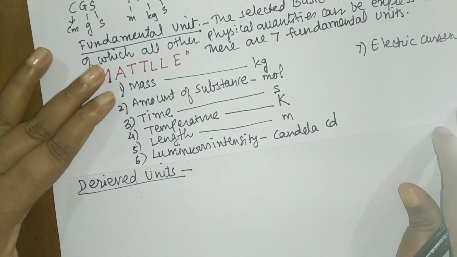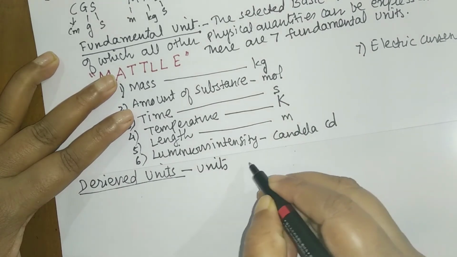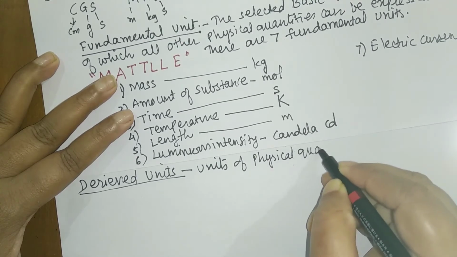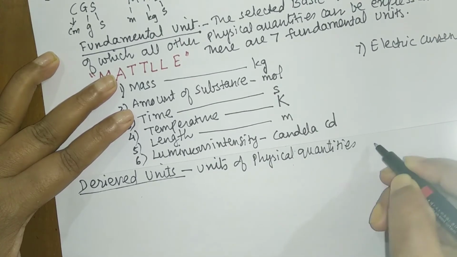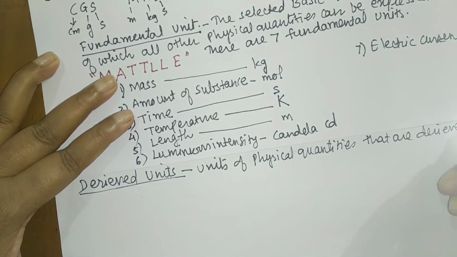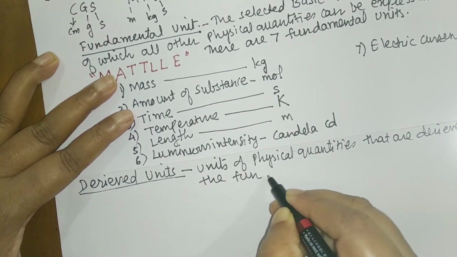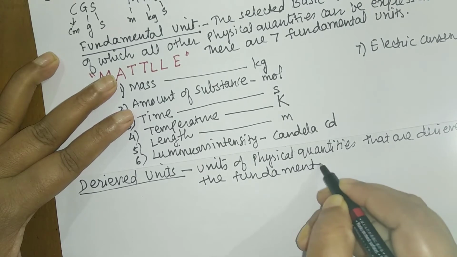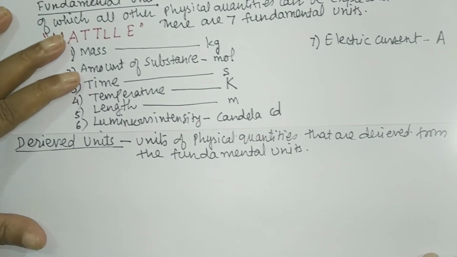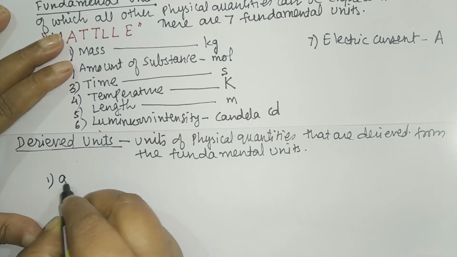Now what is the definition for derived units? So they are the units of physical quantities that are derived from the fundamental units. Now I will take help of the fundamental units and then I will derive the derived units. So let us take for example, the first is area.